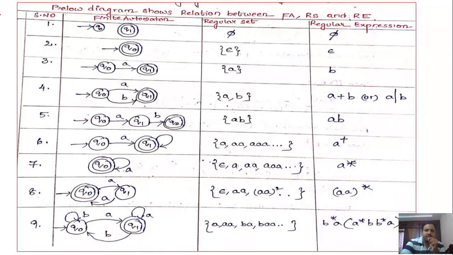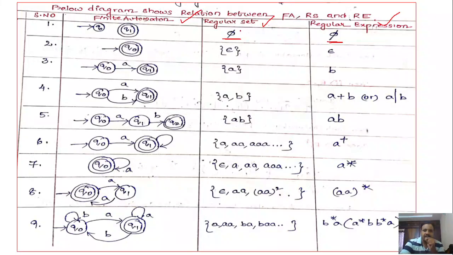Right, students, just try to understand this one. Here, in column 1, I have mentioned the finite automata for the given regular set, and that regular set corresponds to the regular expression. So I have tried to mention the regular expression, its corresponding regular set, and its corresponding finite automata, right?